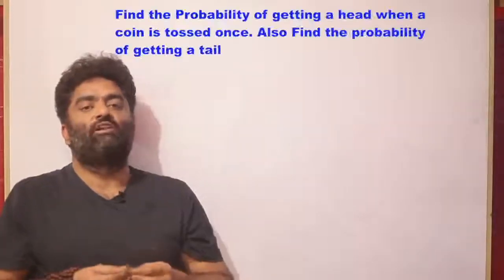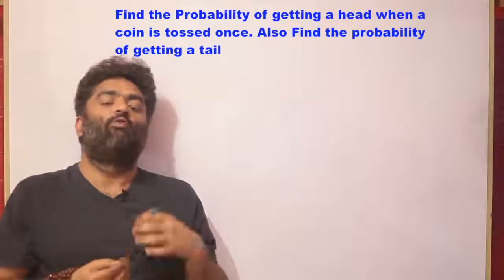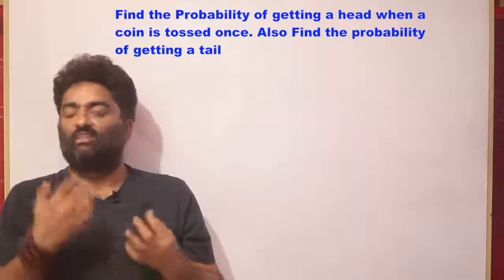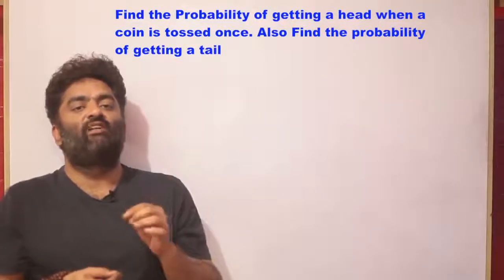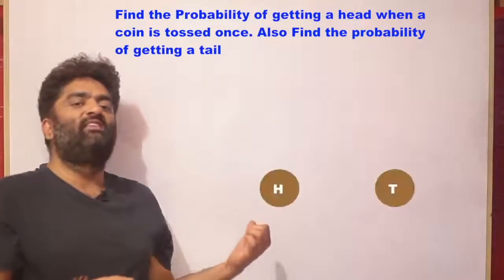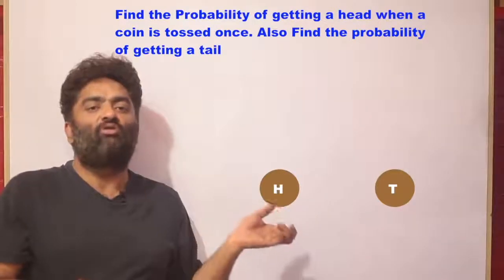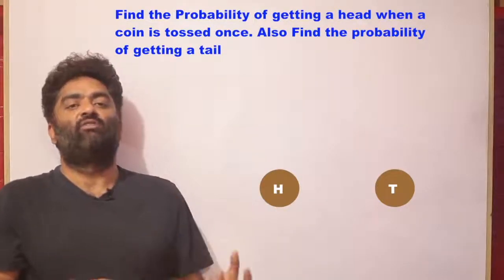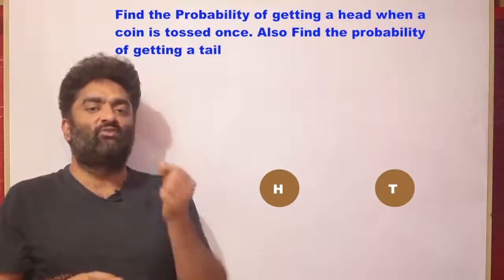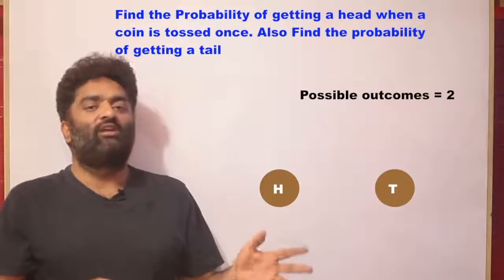Try tossing a coin a few times and see, for the event of tossing a coin, what the possible outcomes are, and that would be fairly easy. Within a minute, you will see that when we are talking about tossing a coin, the number of possible outcomes is two. Either you will get a head or a tail. We're not interested in what the outcome is, we are interested in the number of outcomes. So for a single coin, my total number of outcomes is always only going to be two, either a head or a tail.